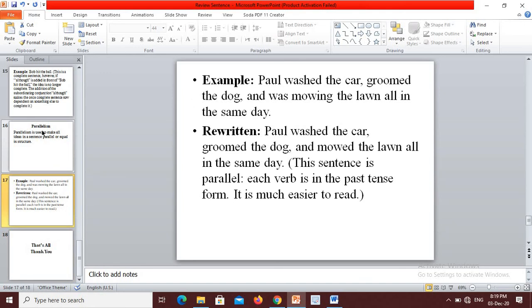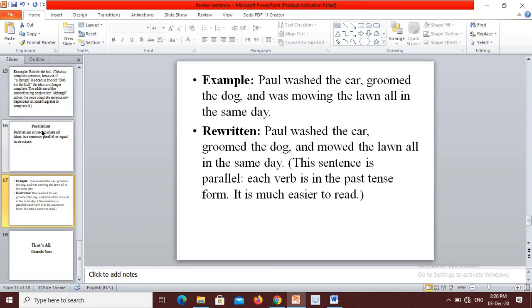Example, now you have to look at the example. Paul washed the car, groomed the dog, and was mowing the lawn all in the same day. Now you have to look at the rewritten condition. Paul washed the car, groomed the dog, and mowed the lawn all in the same day. Dear students, this sentence is parallel. Each verb is in the past tense form. It is much easier to read.